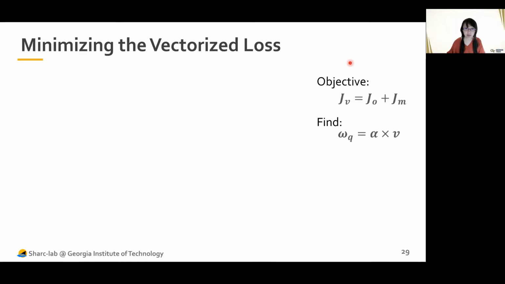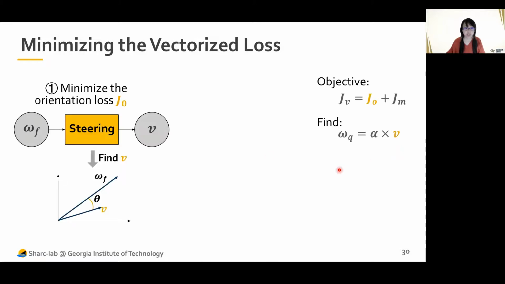Let's recall that our objective is to minimize this JV equals JO plus JM. And we want to find the quantized values, which can be represented as a scaling factor alpha times the unit vector of V. So it can be done in two stages. First, to minimize the orientation loss JO, which means we're trying to find the best V by turning this V around omega f and find the smallest theta.